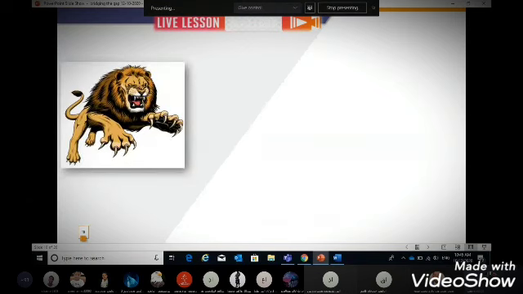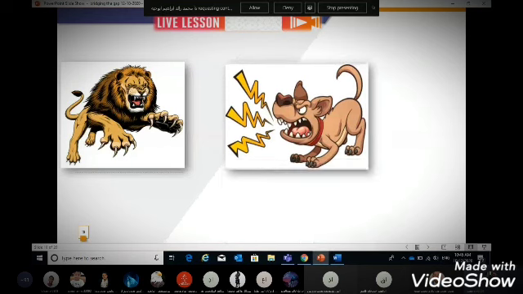Okay, what's this? Oh, this is a lion. And this is a dog. Okay, both animals are dangerous. You are scared when you see them, and they are dangerous. They can hurt you. So here the lion is dangerous, and this dog is also dangerous.